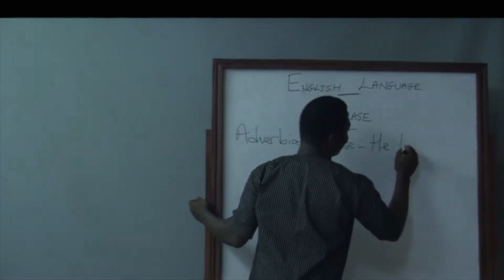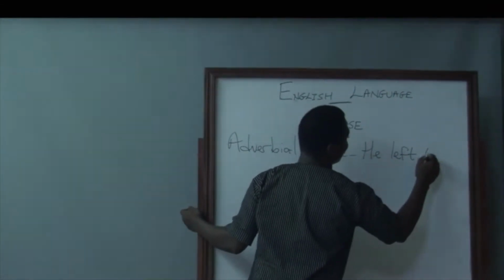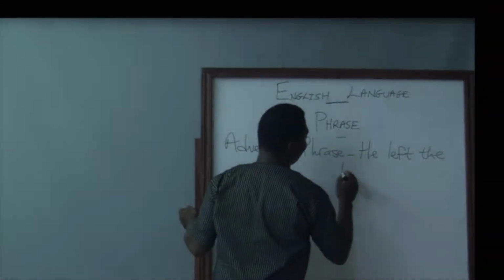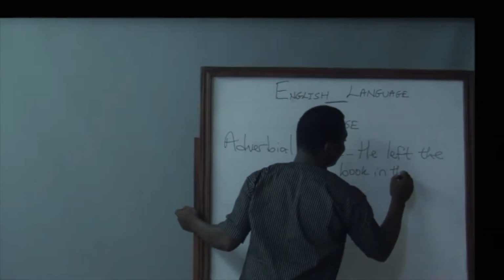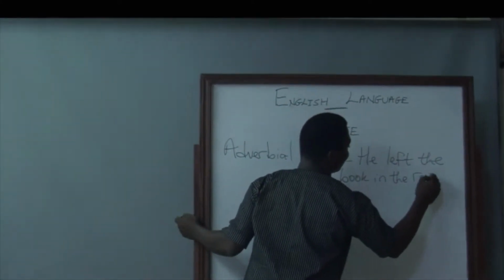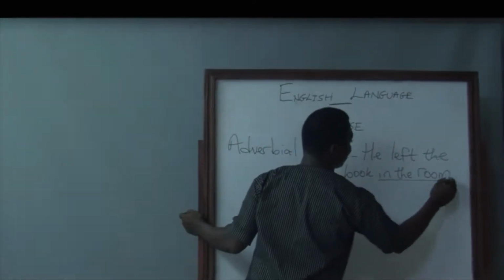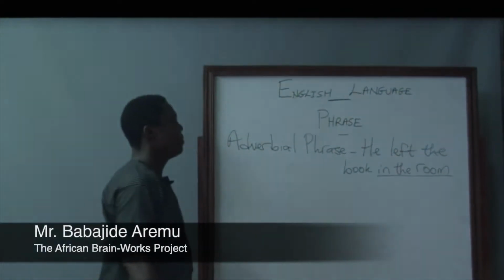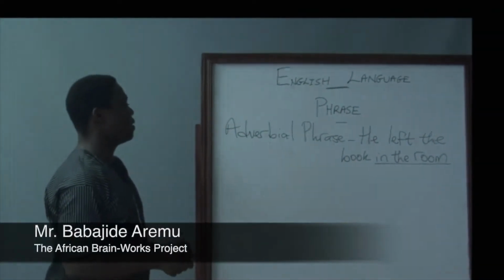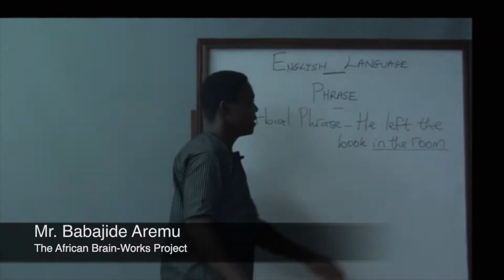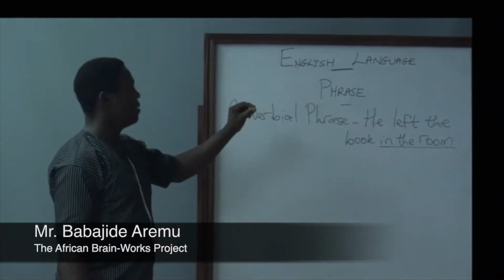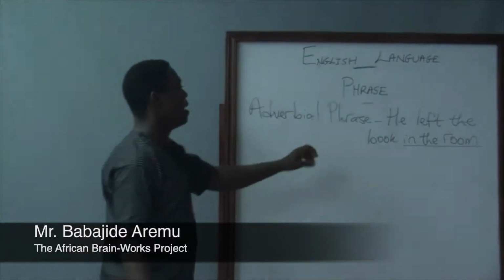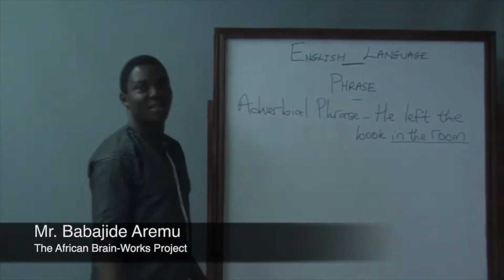Let us consider an example. He left the book in the room. Looking at this expression, in the room here is where, the place where he left the book.